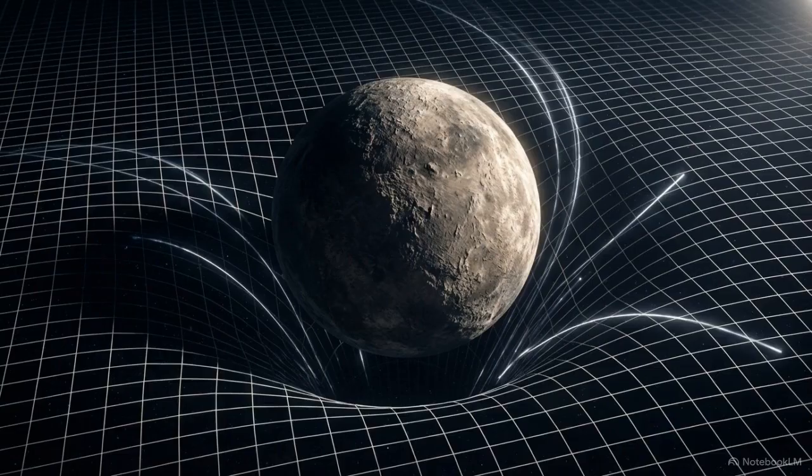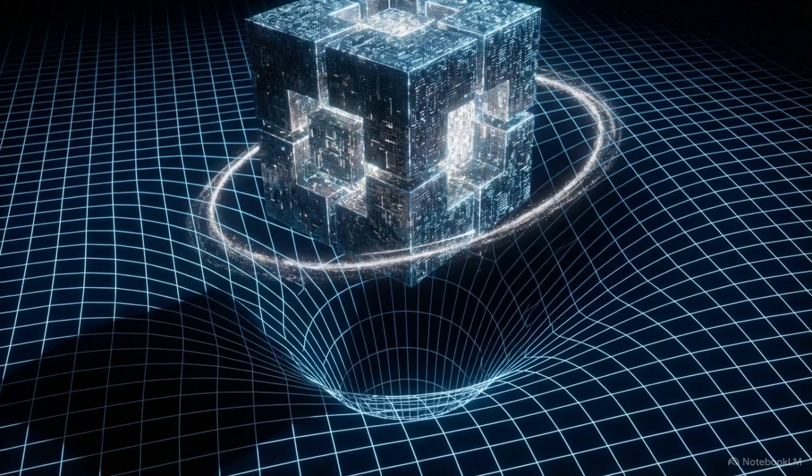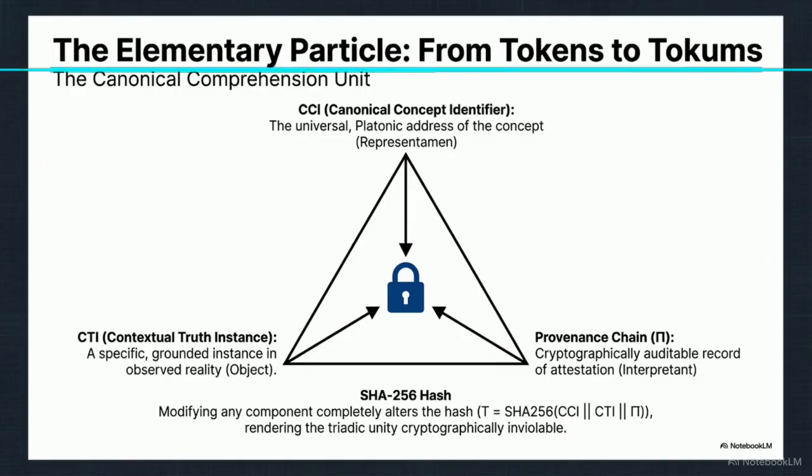In the physical universe, a dense object like a planet creates gravity. In this relational space, we have to ask, what acts as the mass that pulls our thoughts together? This diagram shows a tokum, an elemental particle of meaning. It's a rigid triad connecting a universal concept, a reality instance, and an auditable verification chain. Notice the bottom equation. These components are locked through a cryptographic hash, making the unit structurally inviolable.